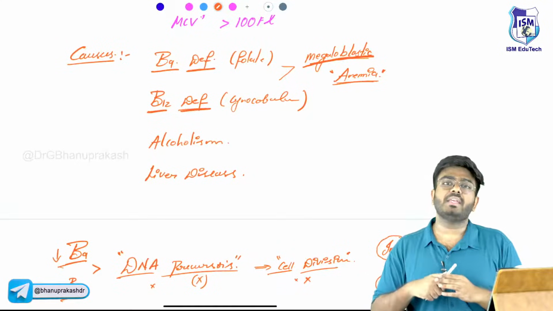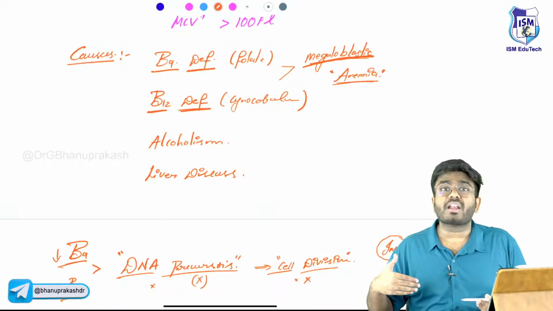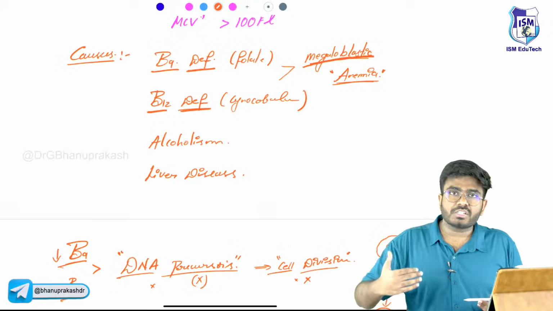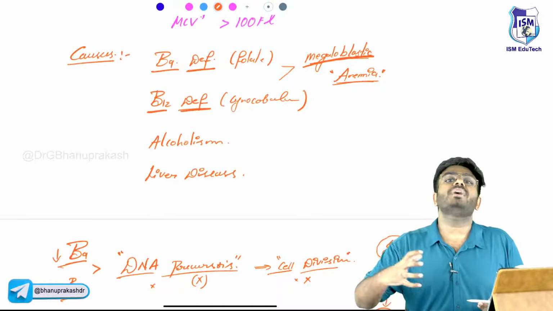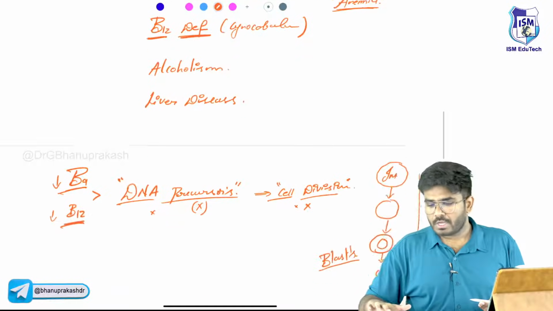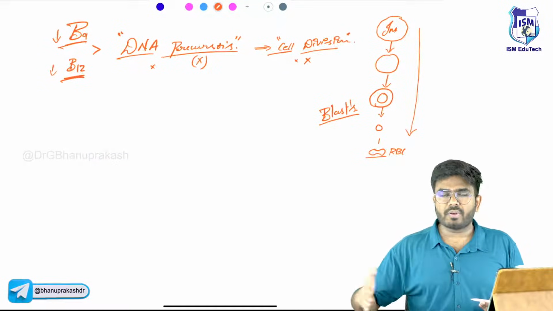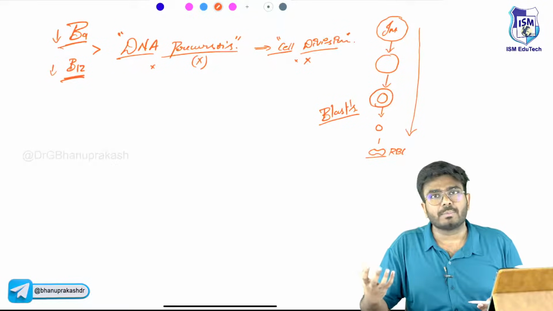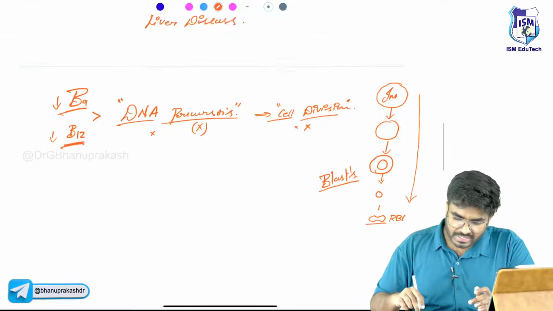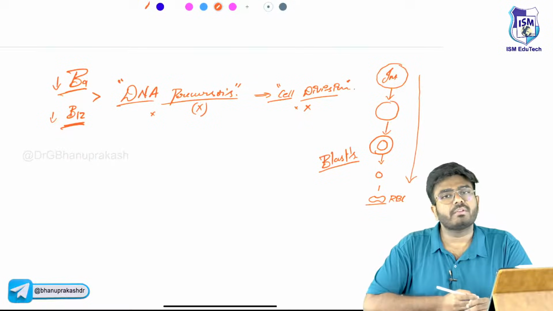As the patient is having anemia, the RBC production is in a rush to produce more and release more and more RBCs. In that process, more immature cells are being released into the bloodstream. So in the peripheral blood, what you can see is the immature cells. That's why it is megaloblastic anemia. This megaloblastic anemia can be because of vitamin B9 or vitamin B12 deficiency.